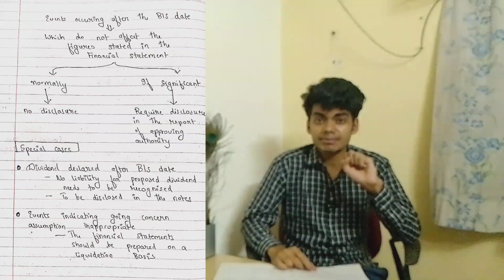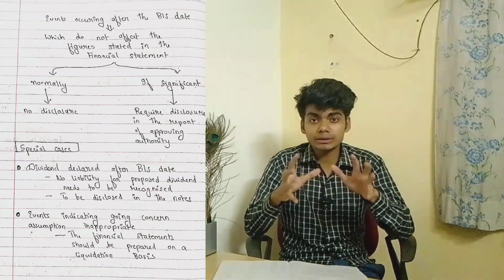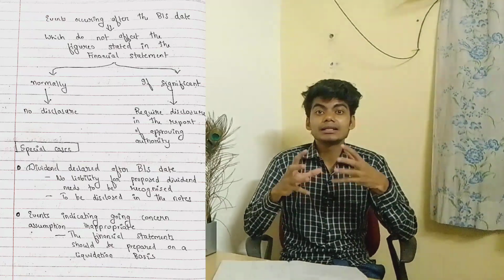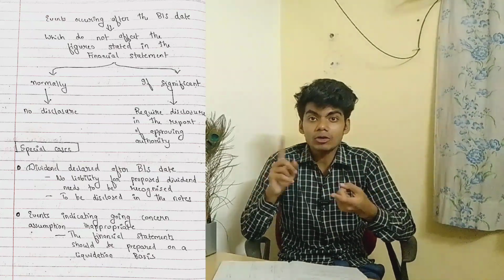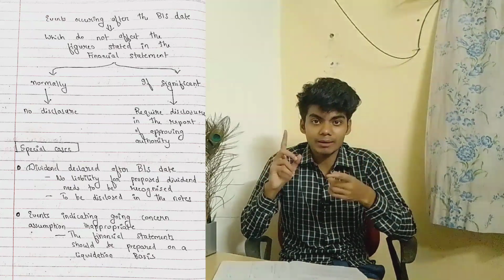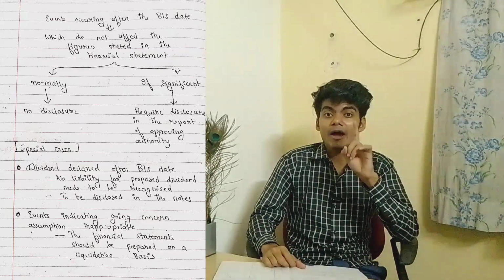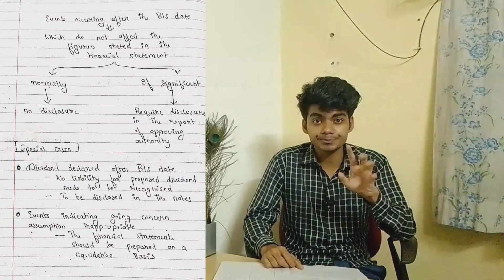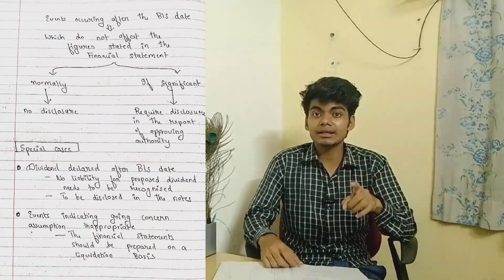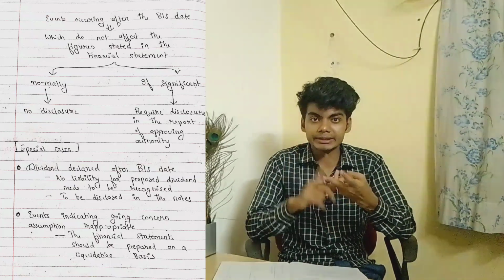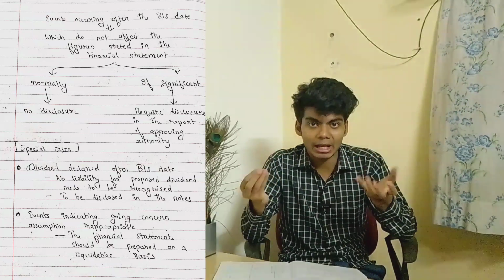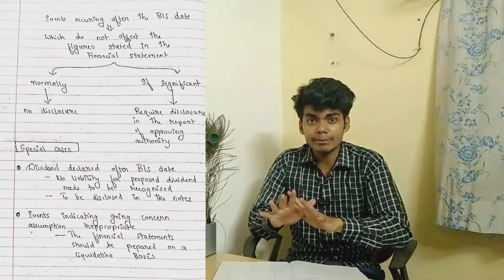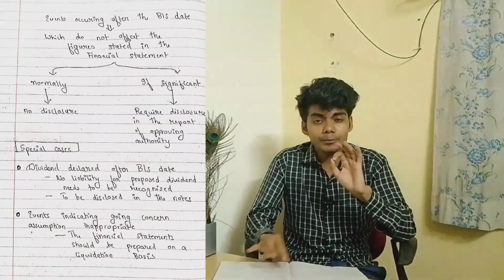What does liquidation basis mean? See, account books are maintained at book value, but when there is an impact on going concern, and we don't know whether the firm is a going concern or not, then you have to make the financial statements on liquidation basis, which is at the market value. So this was the concept of Accounting Standard 4. I hope you have understood each and every concept. So that's it for today. Thanks for watching CS School.